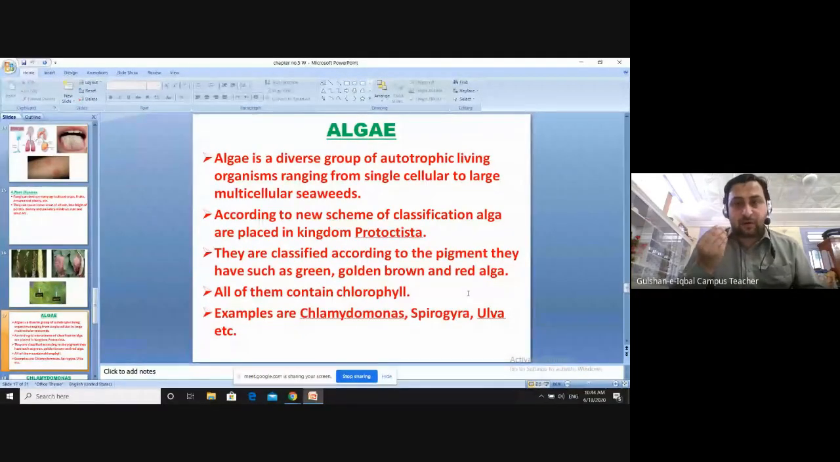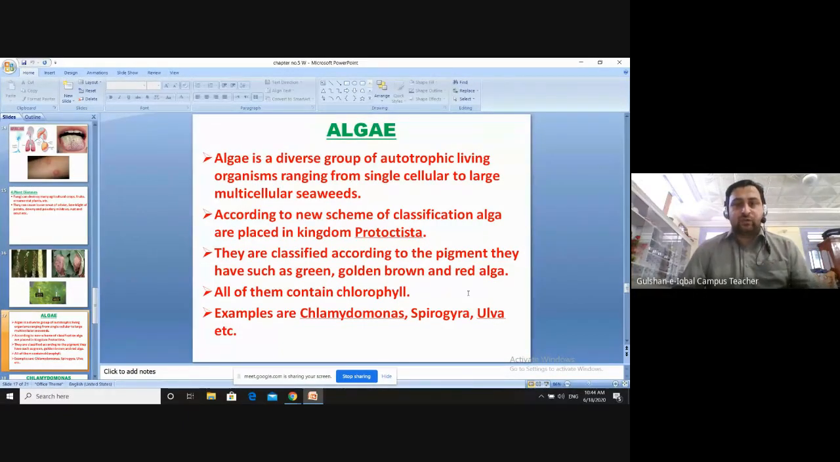Let's suppose an alga is green, brown, or red in color, still it will have the green pigment present in it. It will have chlorophyll present in it, and that chlorophyll will help it make its own food. Okay, so algae is a group of organisms which is unicellular as well as multicellular. They are classified on the basis of the pigments present in them, and they also contain chlorophyll in their body. Okay, the examples of algae are Chlamydomonas, Spirogyra, and Alga.